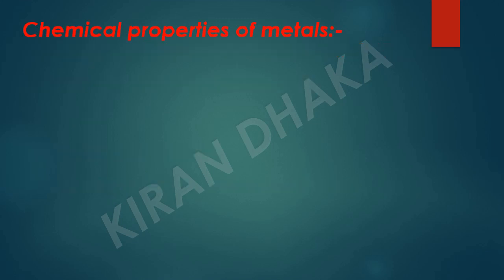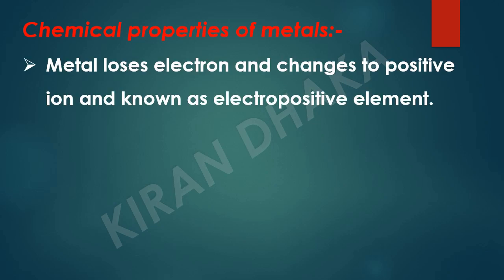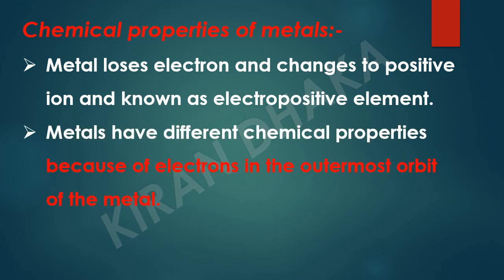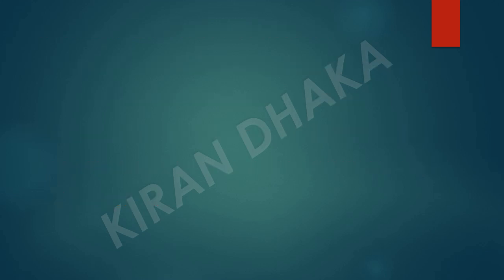Chemical properties of metals. Metals lose electrons and change to positive ions, and are known as electropositive elements. Metals have different chemical properties because of the electrons in the outermost orbit of the metal. So let us start with the reaction of metals with oxygen.